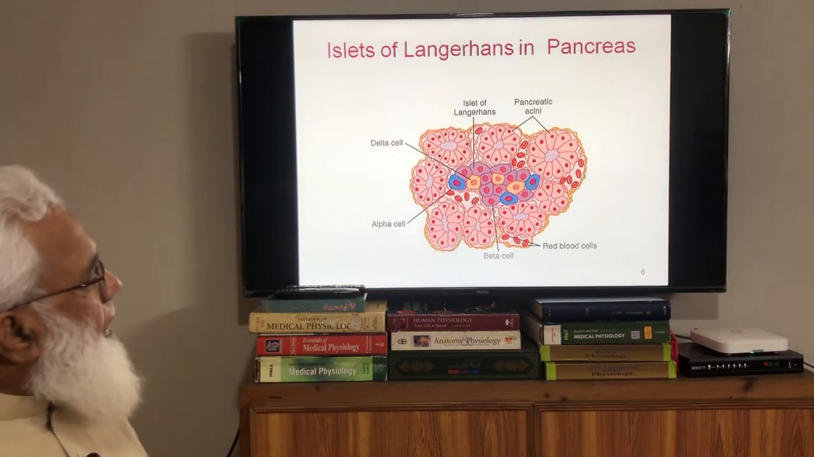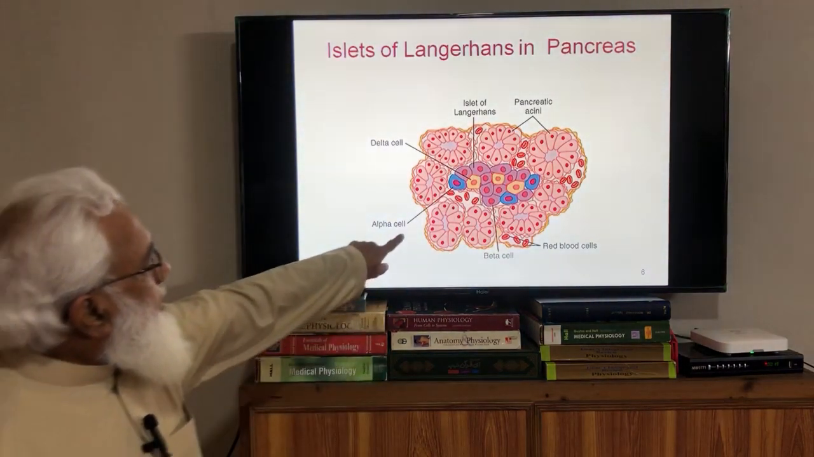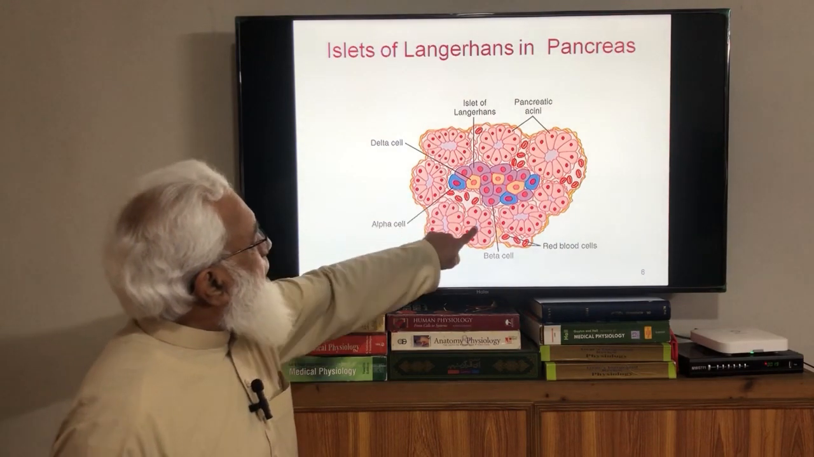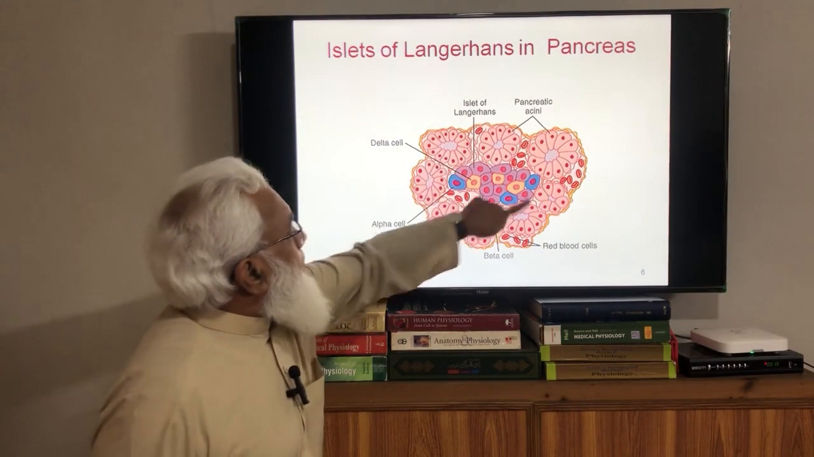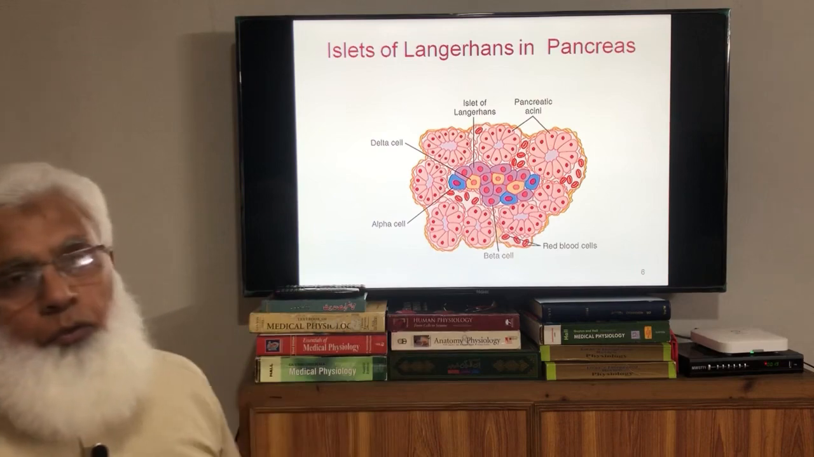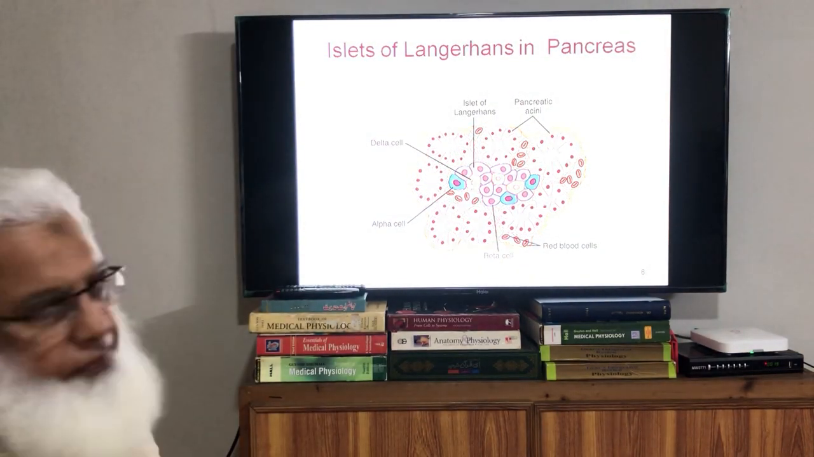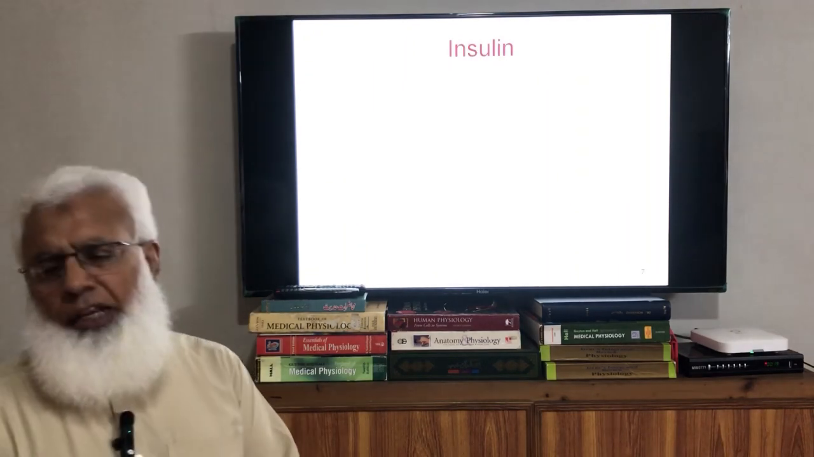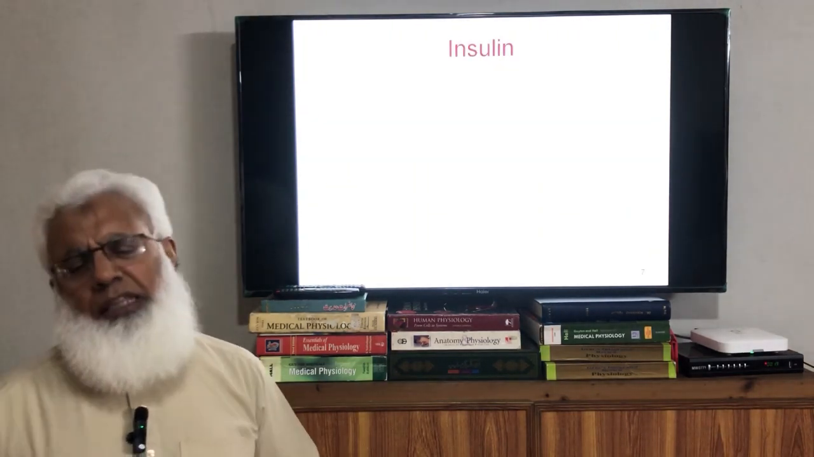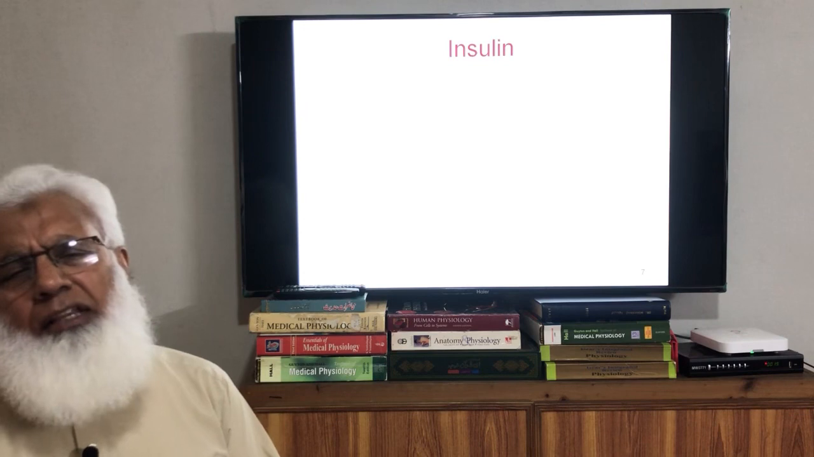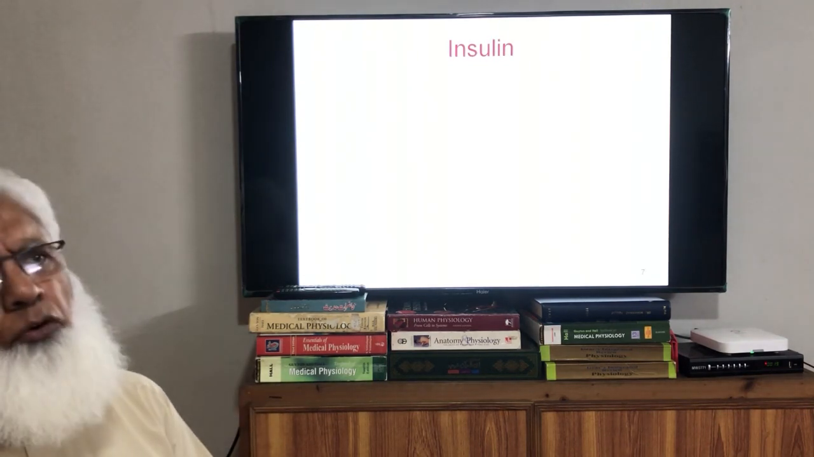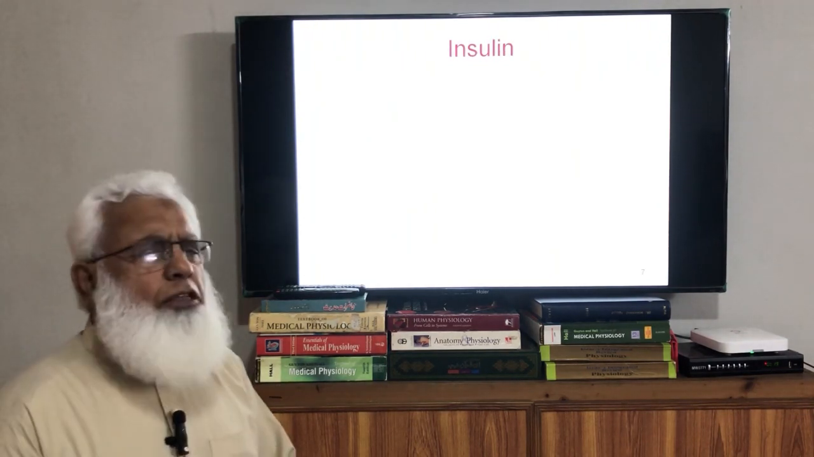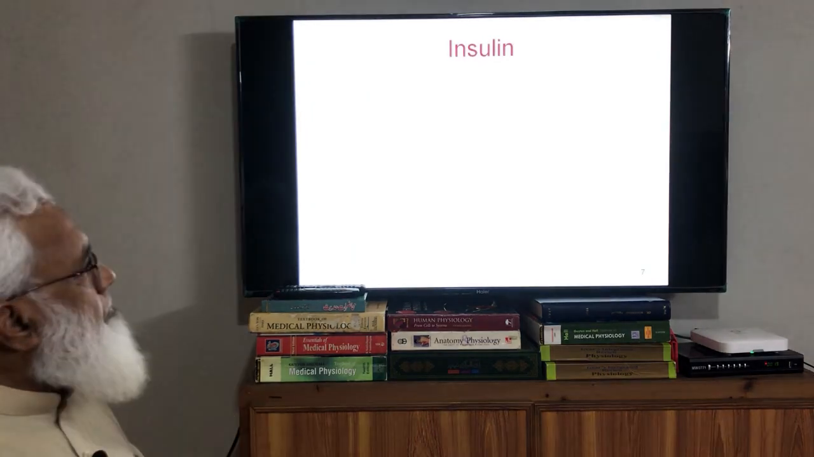This is a diagram. These are the acini which are producing the pancreatic juice. In between these acini, there are groups of cells known as islets of Langerhans, with alpha cells and beta cells. We are concerned with that. Insulin is the most important hormone, from the beta cells. Glucagon is also important, but the most important hormone from the pancreas is insulin. So we will discuss it first.